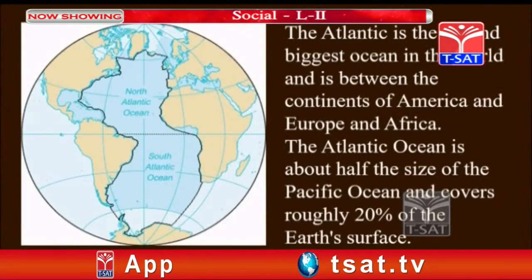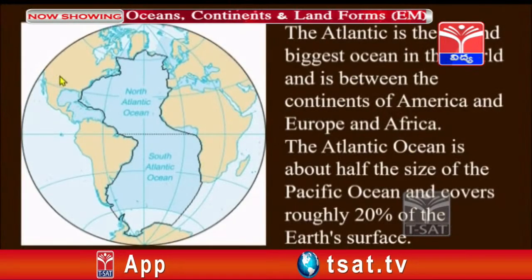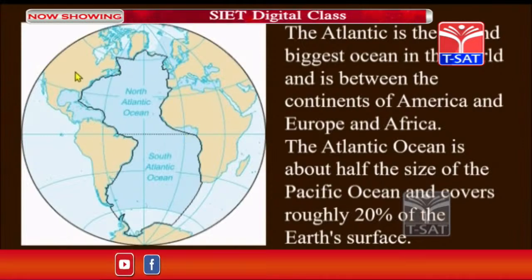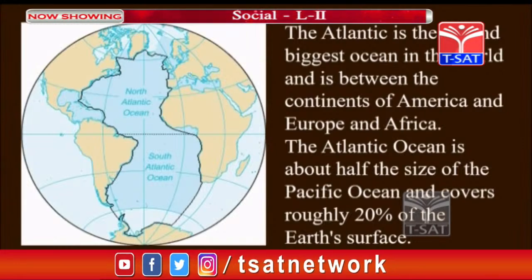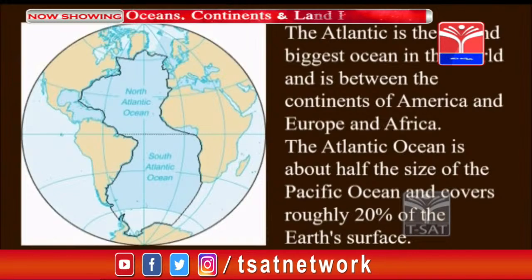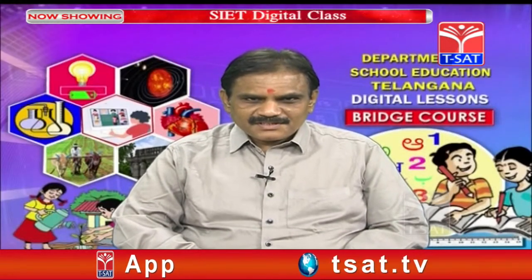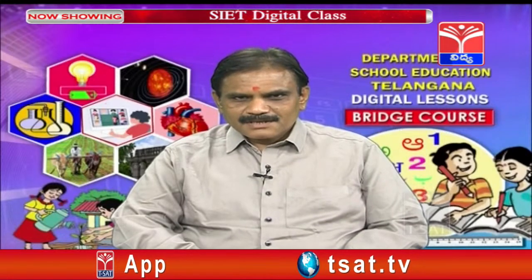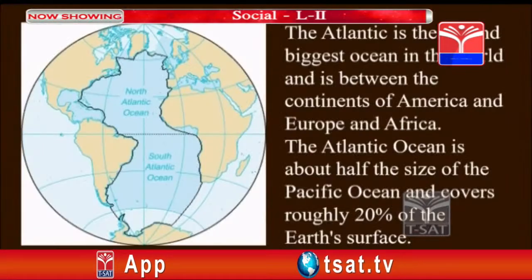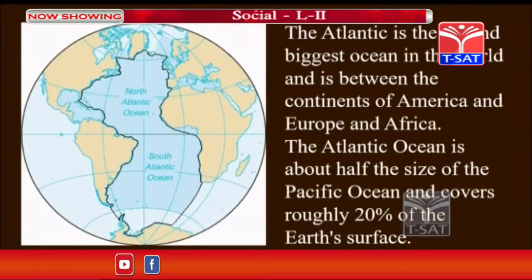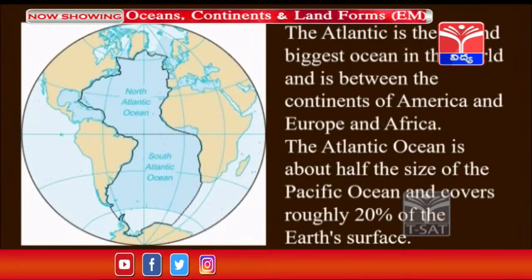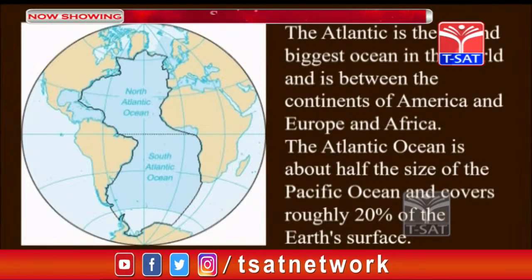The Atlantic Ocean, which is between South America, Africa, and between North America and Europe, is the second biggest ocean in the world. The Atlantic Ocean is half the size of the Pacific Ocean. Here, if you see, about 20% of the earth's surface is covered by the Atlantic Ocean only.